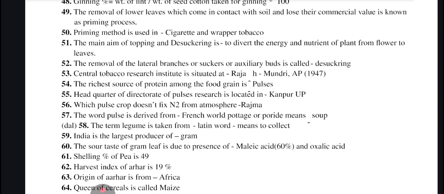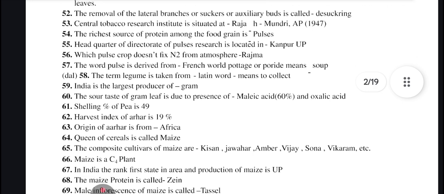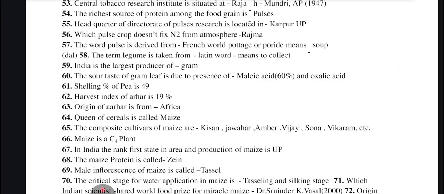Richest source of protein among the food grains is pulse. Headquarter of Directorate of Pulse Research is at Kanpur, UP. The pulse crop which doesn't fix nitrogen from atmosphere is rajma. Word pulse is derived from French pottage or porridge, meaning soup. The term legume is taken from a Latin word meaning to collect. India is the largest producer of gram. The sour taste of gram leaf is due to the presence of malic acid, which is about 60%, and oxalic acid.